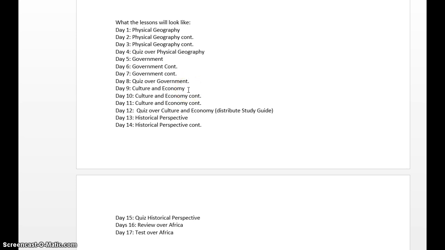Days 9 through 11, you're going to be talking about the culture and the economy of Africa. Now, when I talk about this, I'm really talking about Western Africa. That's really what we're going to put an emphasis on, and we're going to talk about maybe South Africa and their apartheid. Okay, and then you're going to be taking a quiz over that.